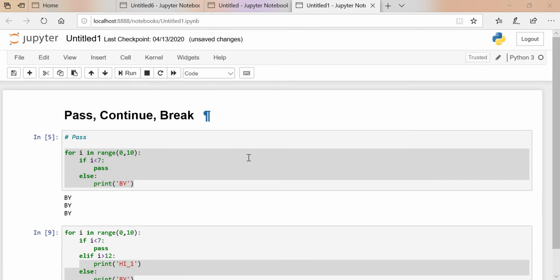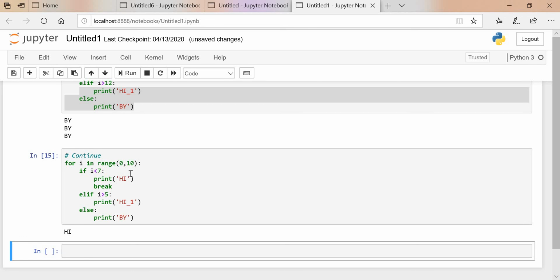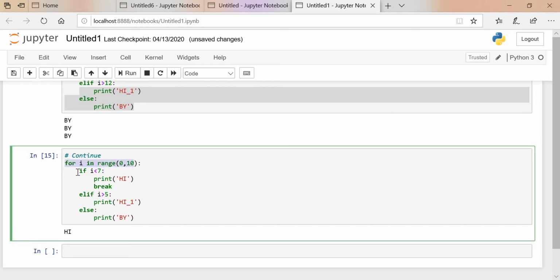Okay, then the next one is break. We'll check break over here. In place of continue, we simply put break. We'll execute this one. See what we got, hi only. See, we'll check how this loop is working over here. For i in range(0, 10), if i is less than 7, print hi. The first time it is printed hi, then it will check over here, it is written break. Break means it will break this loop and we will get the result. Okay, it will not continue.